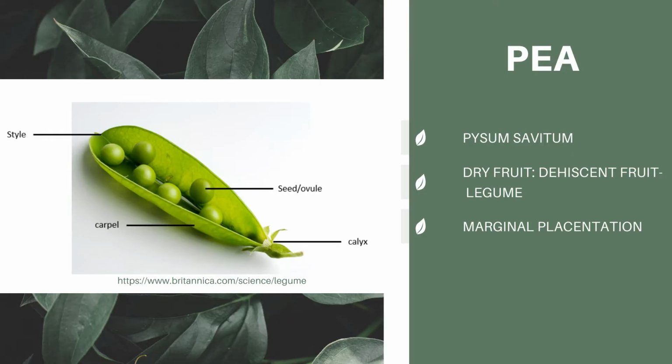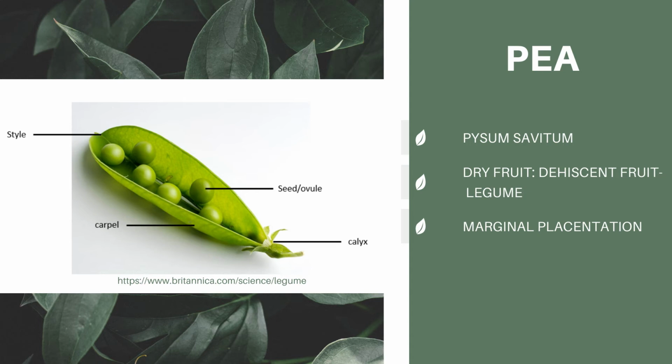The first sample for dry fruits is the legume. The legume splits along two lines of dehiscence following maturation and drying. The legume-type fruit is derived from a simple ovary or one carpel with two rows of ovules. This type of fruit structure is characteristic of peas, beans, and peanuts.